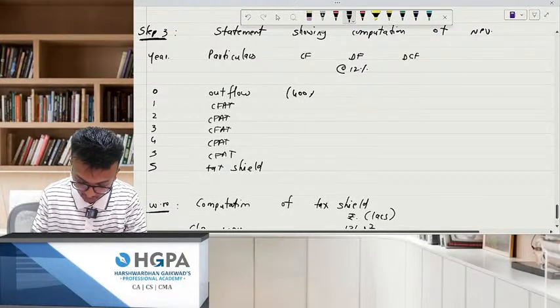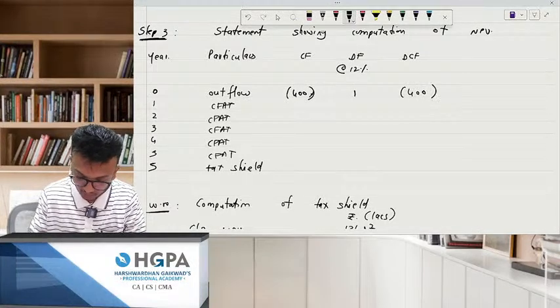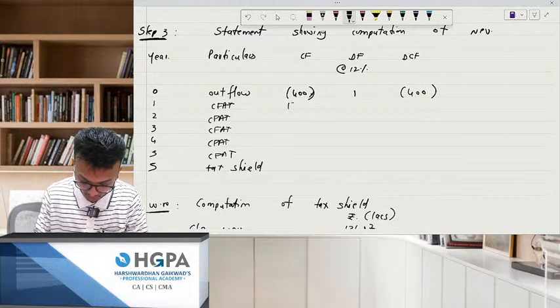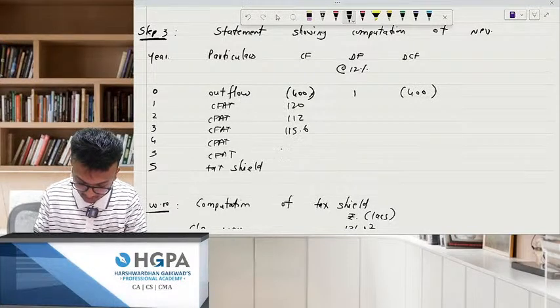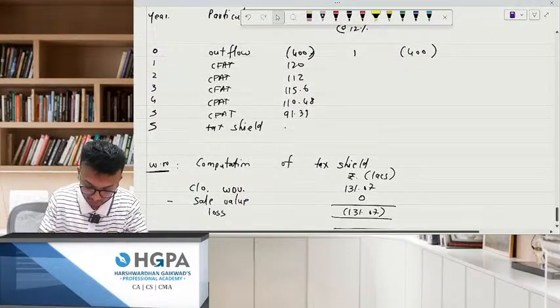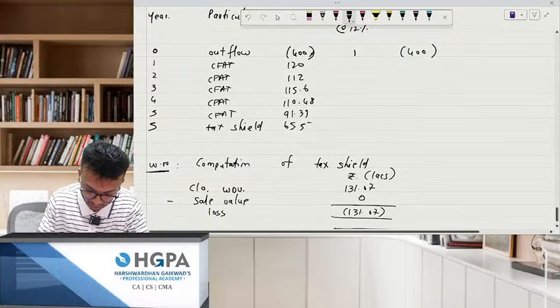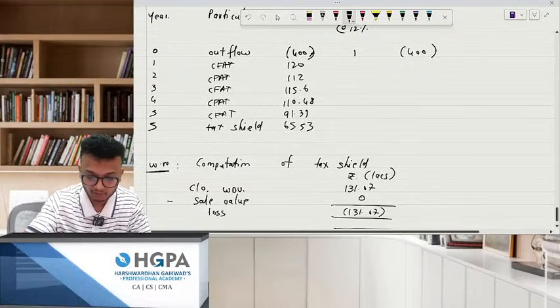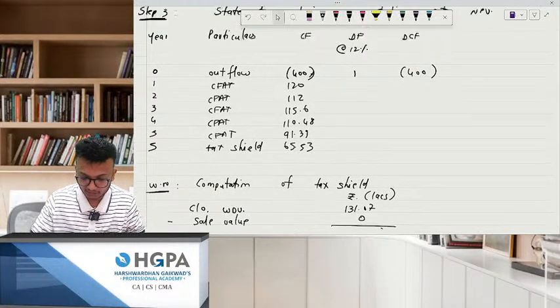This will be 400. How much was the CFAT? This was 120, 112, 115.6, 110.48, 91.39, and the one we have done in the end, 65.53, right?